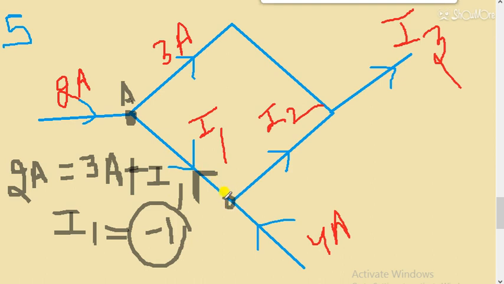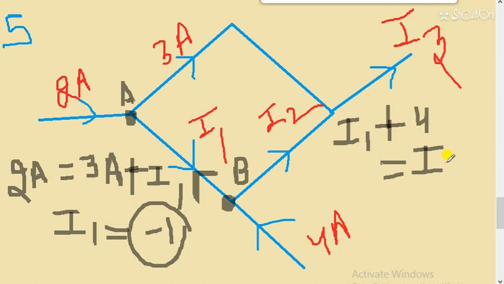Now this is B point. So here at B point I1 is coming towards as per given direction, but as per given direction I1 is minus 1. So if I take as per the given direction, then I1 plus 4 ampere from this end is equal to I2.